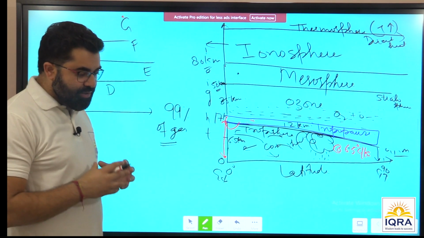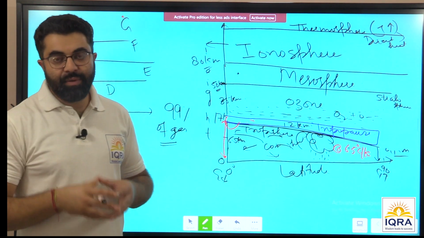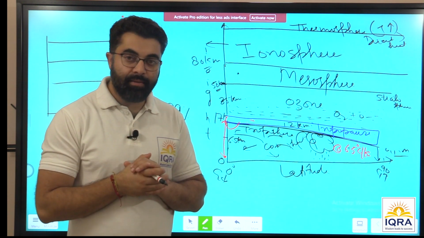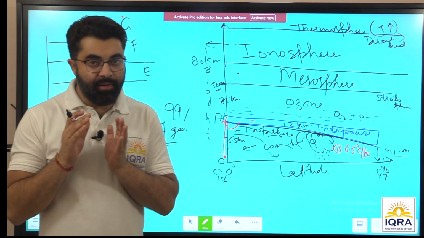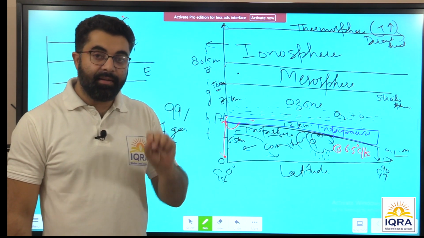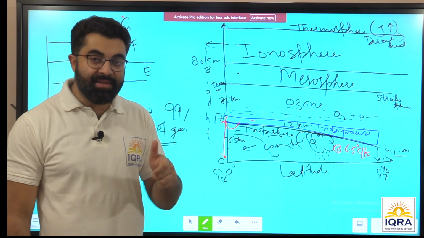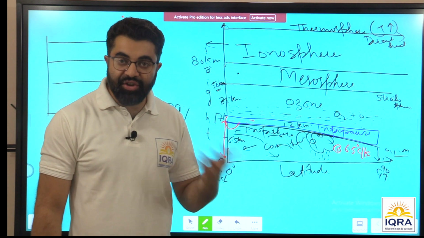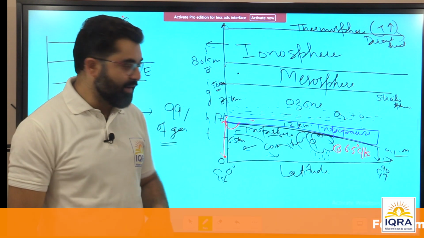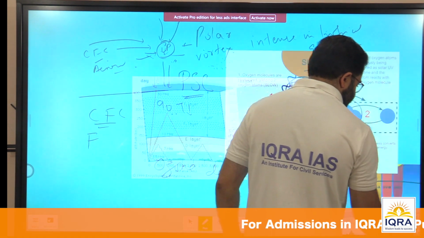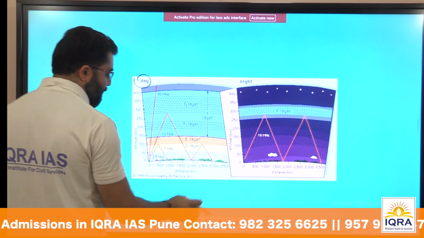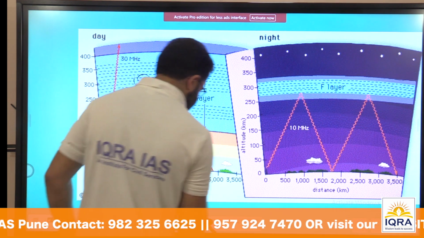Right? There were climatologists and geographers who studied the atmosphere, like Kennelly, Heaviside, Appleton. They have categorized the ionosphere into different sub-layers, and have differentiated them on the basis of the reflection of radio waves, one of the main functions of the ionosphere. So let us discuss the ionosphere layer by layer. So this is the ionosphere during the daytime, right? This is the ionosphere during the daytime. I'll enlarge this.